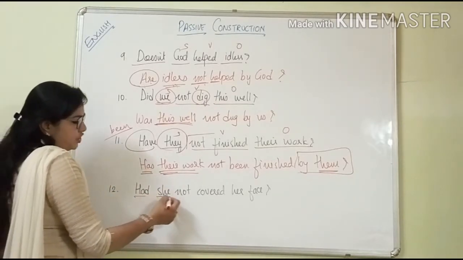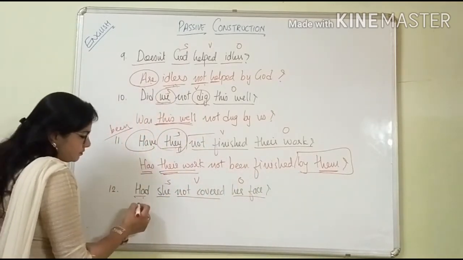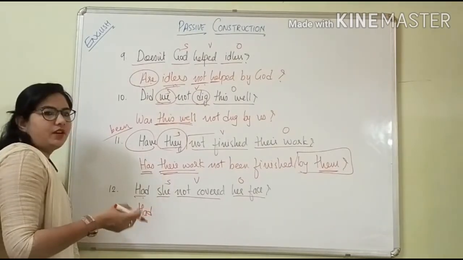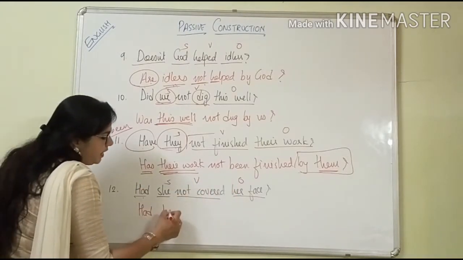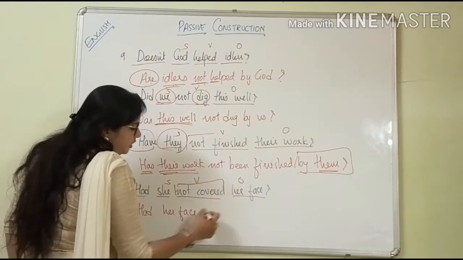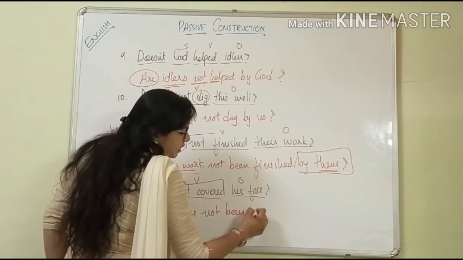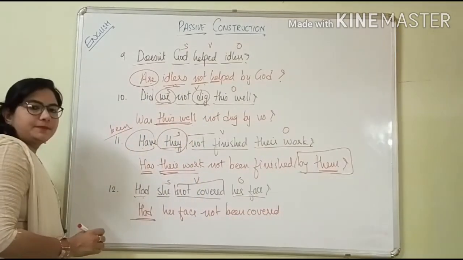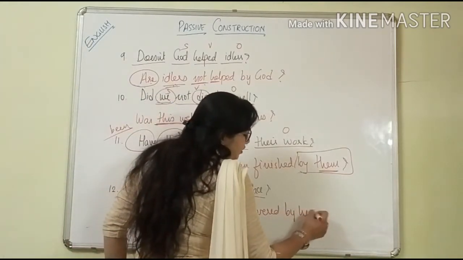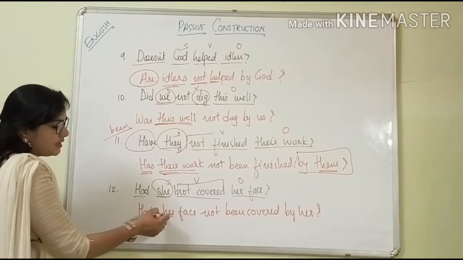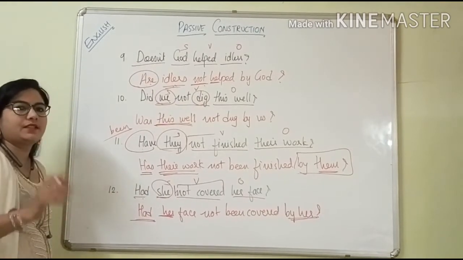Next one, had she not covered her face. This is the subject, this is the verb, this is the object. Had. It comes in both tenses, both the forms, either it is singular or plural. Had is had only. So had her face, instead of not covered, not, because have, has, had here. So been covered. This much is correct. But if you want to keep the subject at last, you may write down by her, question mark. Because once her is coming, there is no need to keep it the next time. But if you are keeping it, then also it is correct.